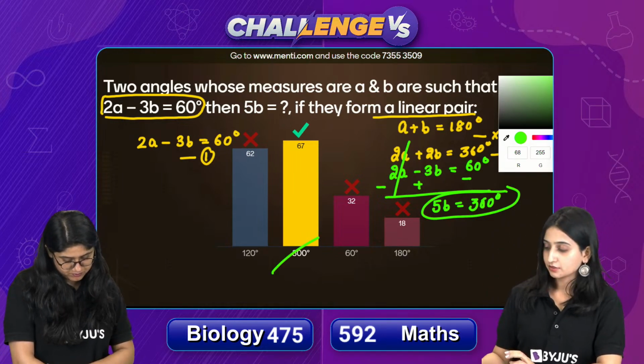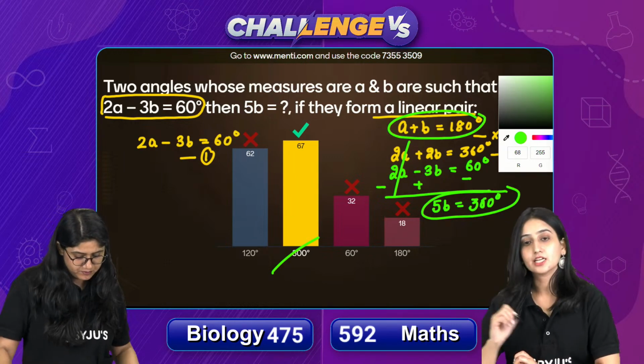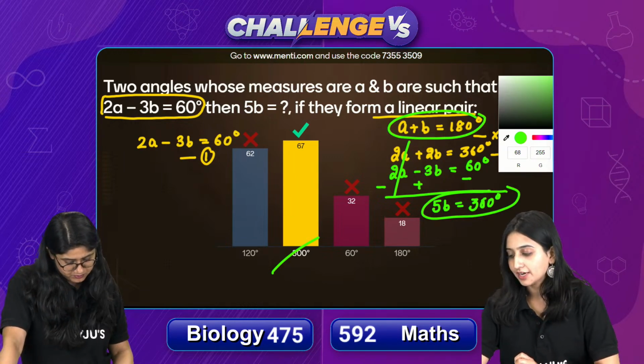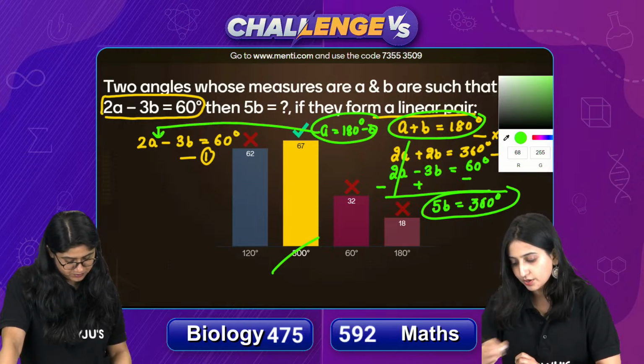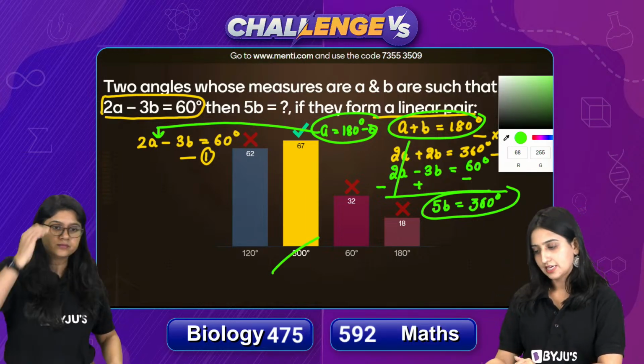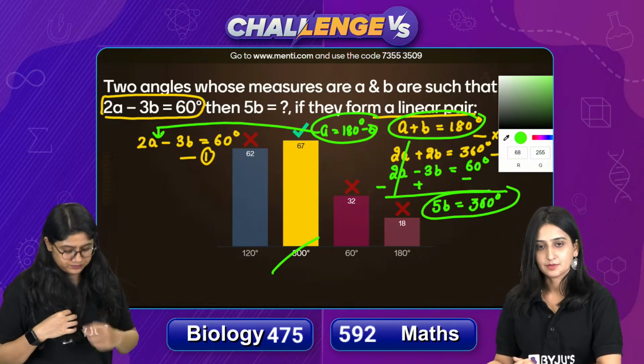दूसरा तरीका क्या कर सकते हो? आप इस वाली इक्वेशन में से ये जो लीनियर पेयर वाली इक्वेशन है, you can find the value of A from here. A का वैल्यू क्या आ जाएगा? 180 minus B. Then put this value of A in this equation. Again you will find the same answer.